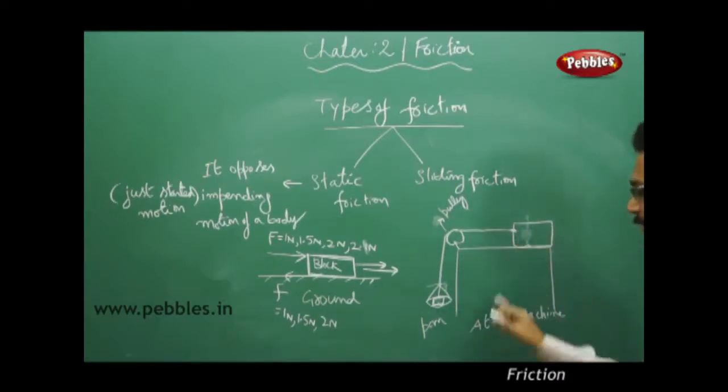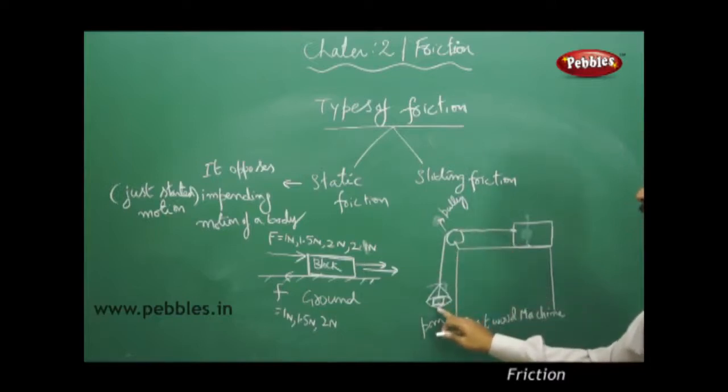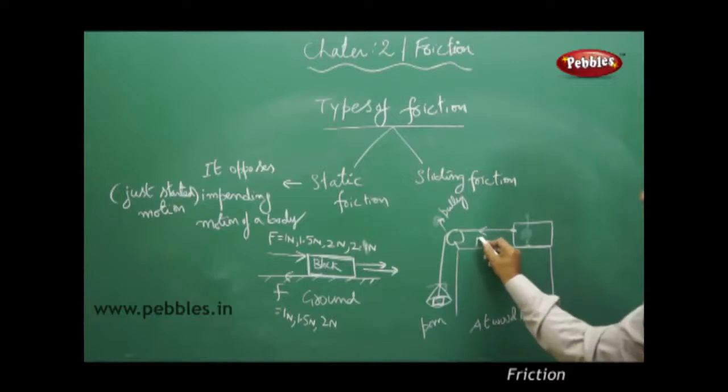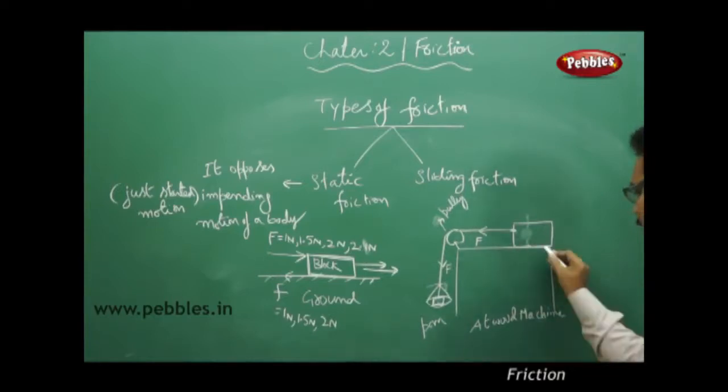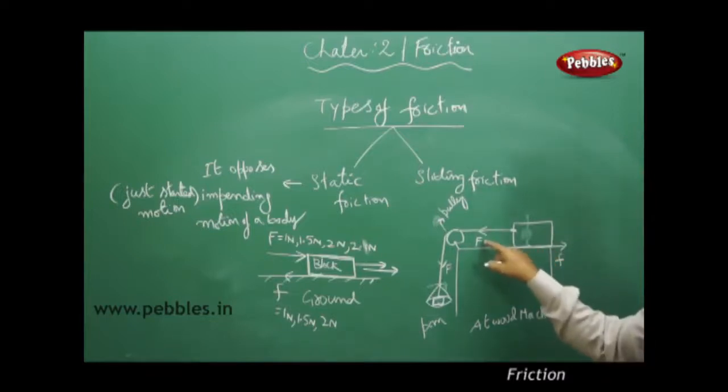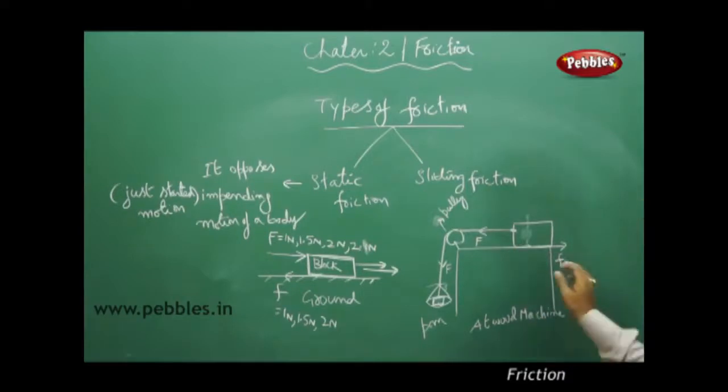No, the force is applied, because the weights placed on the pan apply force F in this direction, but the block is not moving. The reason is a frictional force acting between the block and the table, and that frictional force is equal to the applied force. So this friction is static friction.